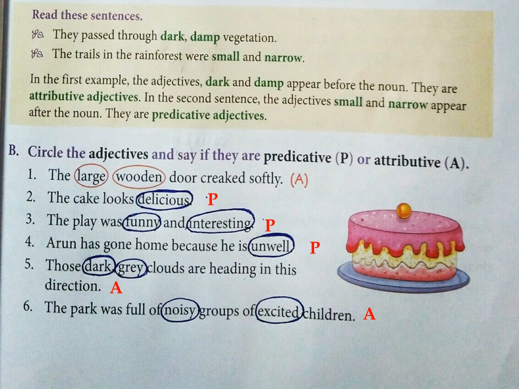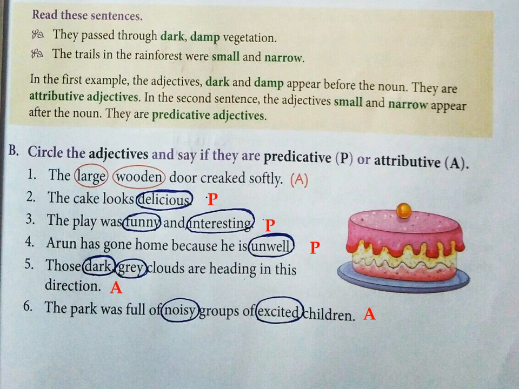Those dark grey clouds are heading in this direction. What is the noun in this sentence? Clouds. Now dark and grey are adjectives. Where are they placed? They are placed before the noun. Because they are placed before the noun, they are called attributive adjectives.